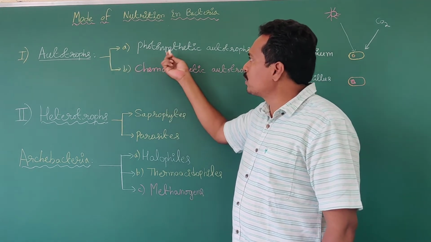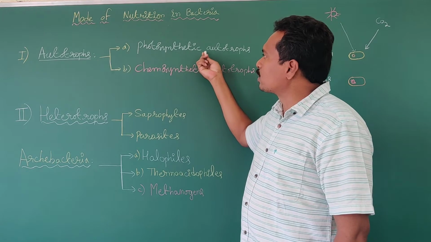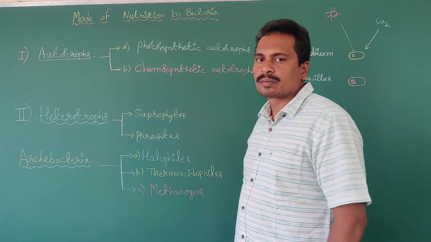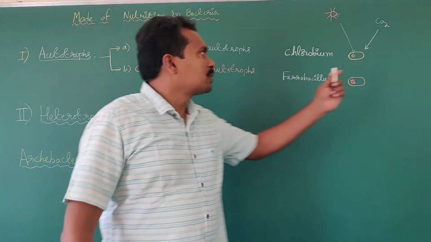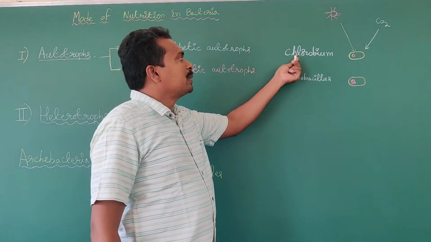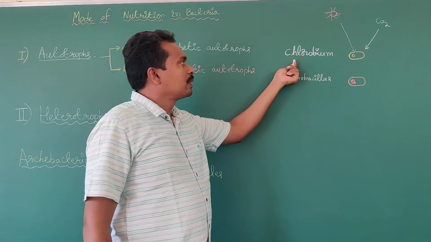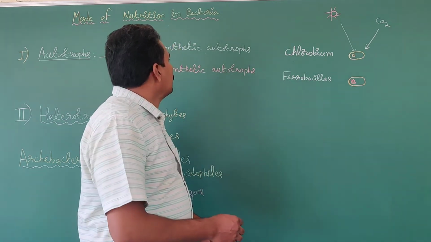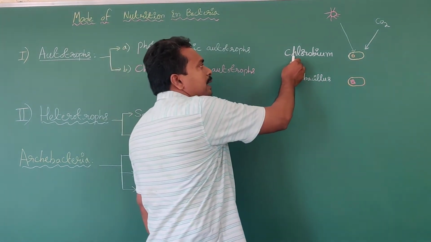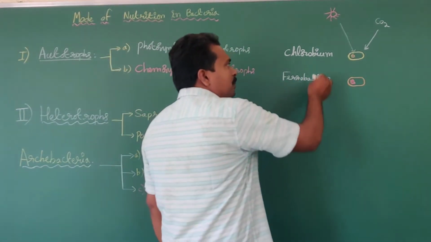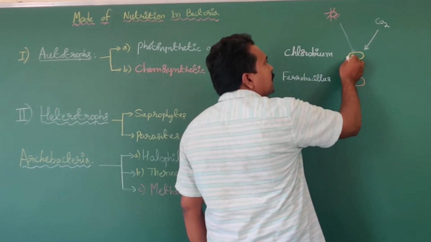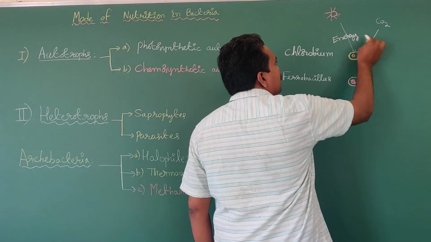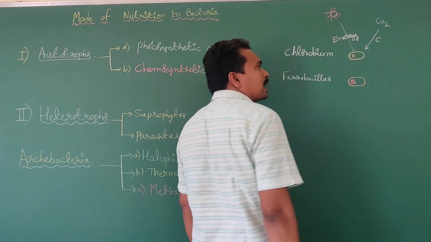Autotrophs are further differentiated into two subtypes. What are they? One is photosynthetic autotrophs. The second one is chemosynthetic autotrophs. What are the examples for photosynthetic autotrophs? Chlorobium, Chromatium. So Chlorobium is one example of photosynthetic autotrophic bacteria. The Chlorobium bacterium obtains energy from sunlight and carbon from atmospheric carbon dioxide.